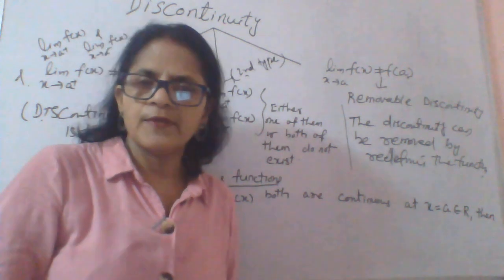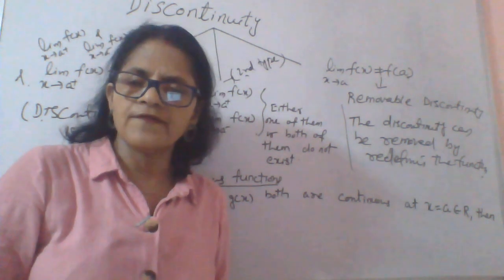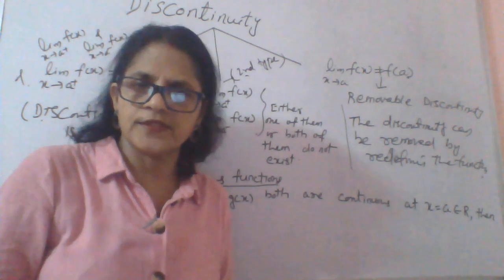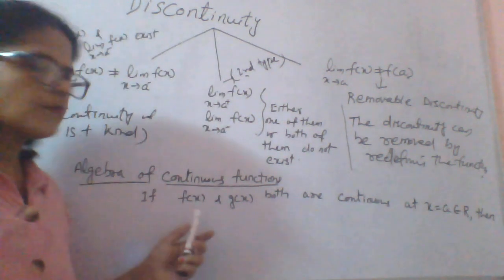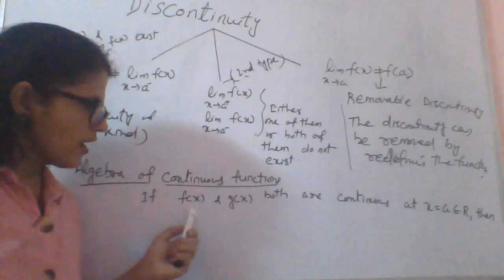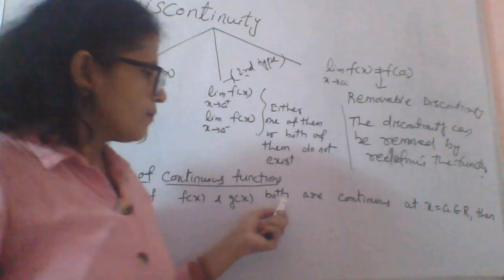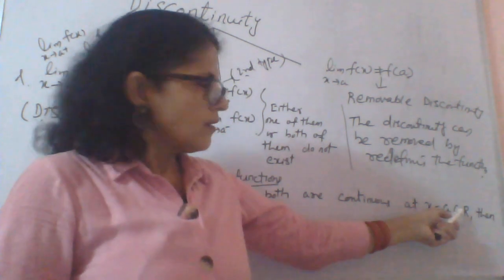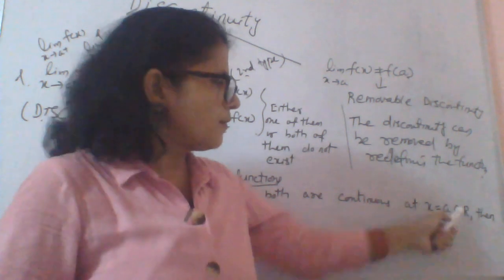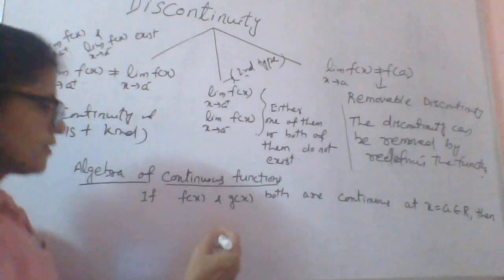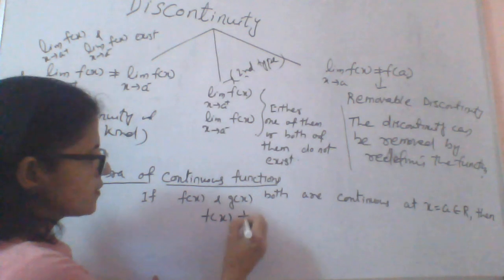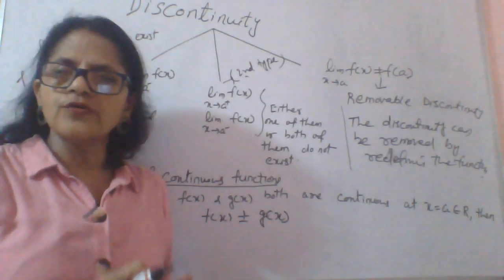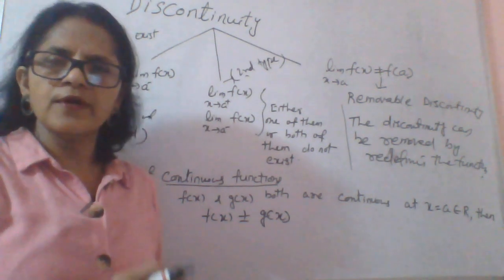So like that. Similarly, limit x approaches a of f(x) into g(x) is equal to limit of f(x) into limit of g(x). Similarly, in case of continuous functions, if we have f(x) and g(x) both continuous at x equal to a, which belongs to the set of real numbers, then we can say f(x) plus minus g(x), the sum and difference of two continuous functions, is continuous.